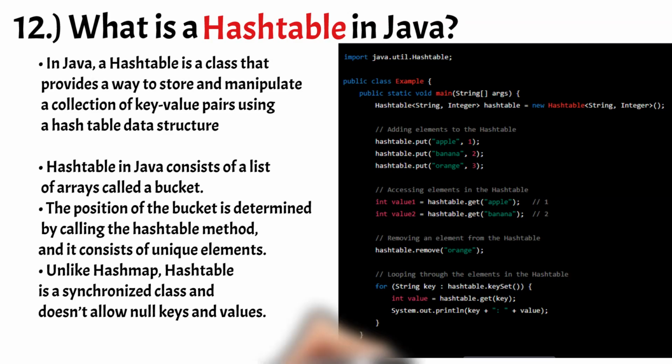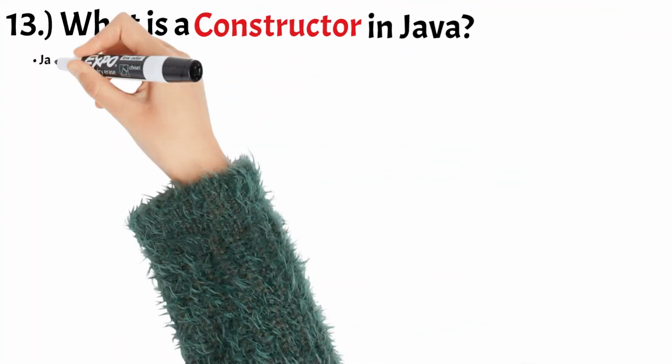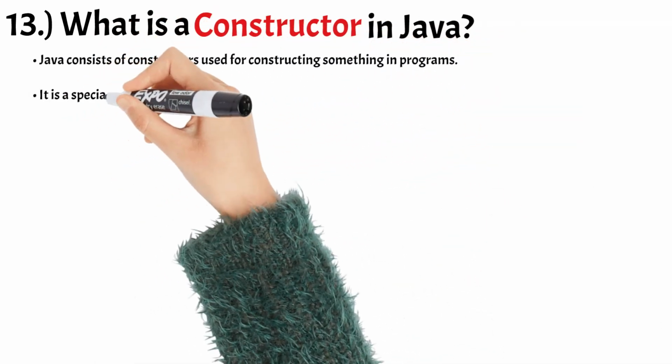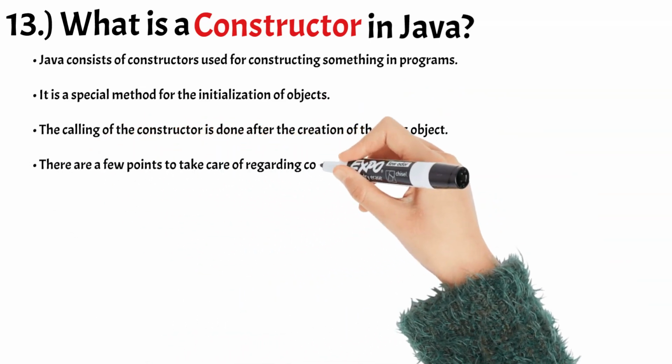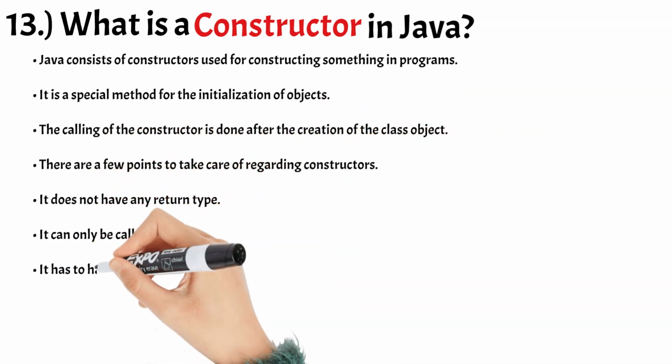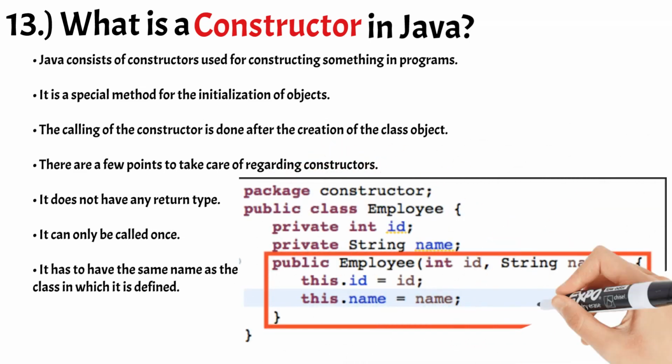Number 13. What is a constructor in Java? Java consists of constructors used for constructing something in programs. It is a special method for the initialization of objects. The calling of the constructor is done after the creation of the class object.